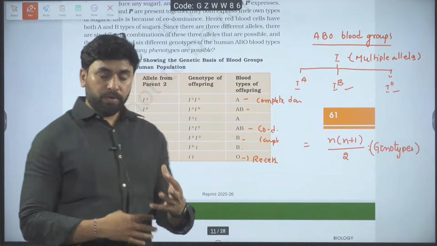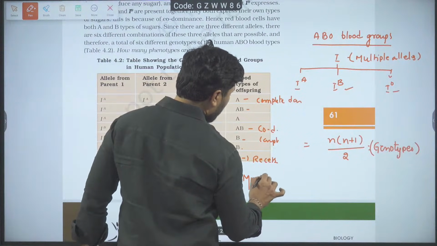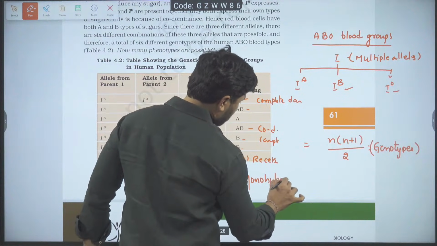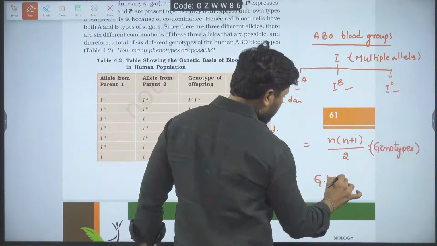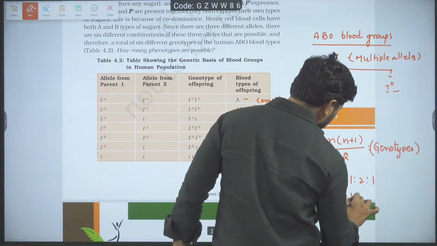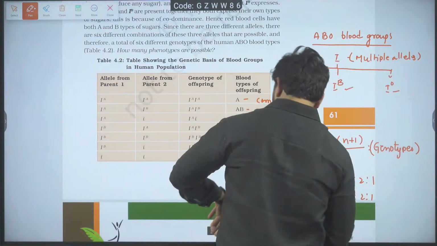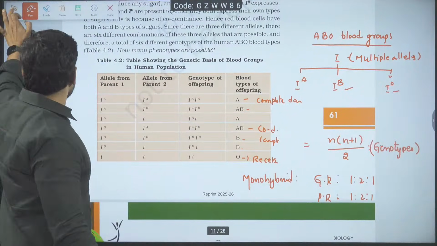You should remember, for codominance also, for example, if I am conducting a monohybrid cross, the genotypic ratio is going to be 1:2:1. Phenotypic ratio is also 1:2:1. Is it okay? This is about it.